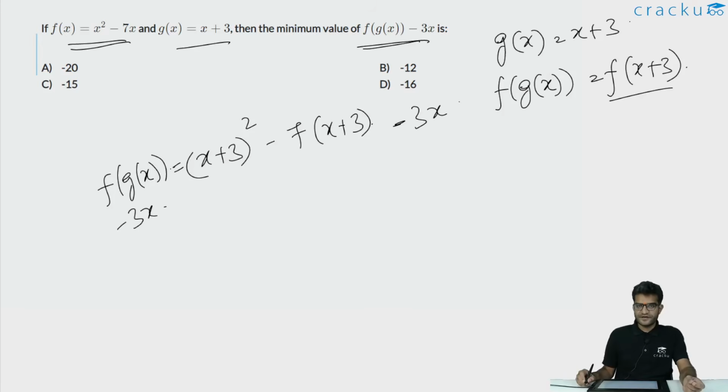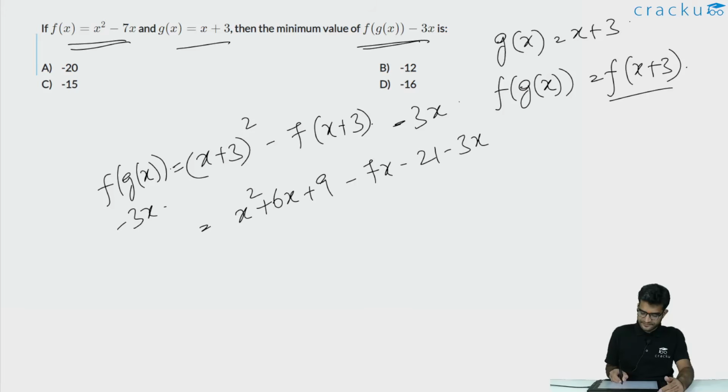We are trying to find out the minimum possible value of this expression. If you are expanding this, this will be x² + 6x + 9 − 7x − 21 − 3x. This is x² − 4x − 12. We are trying to find out the minimum value of this expression.